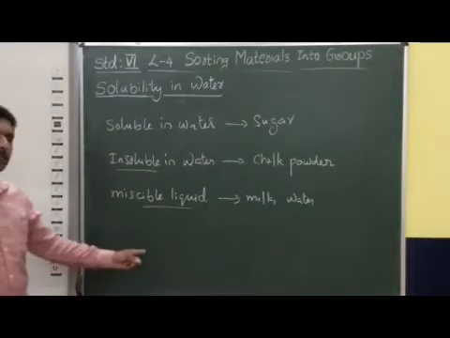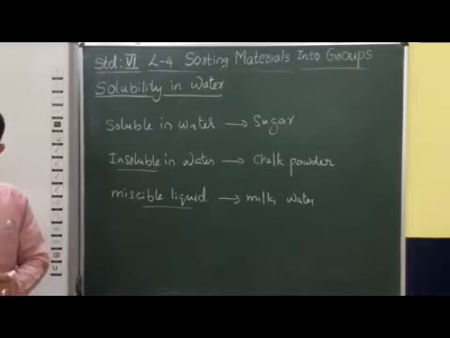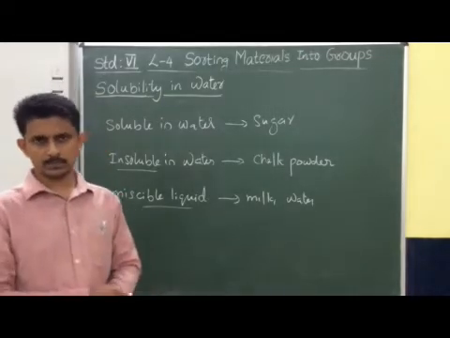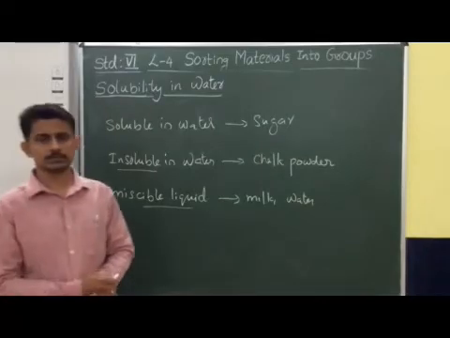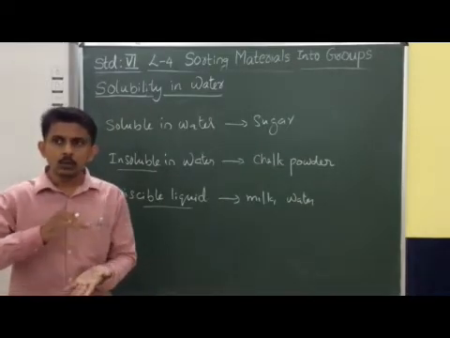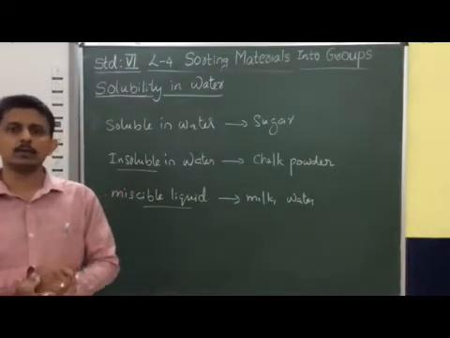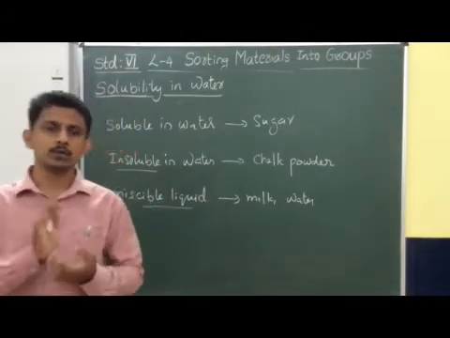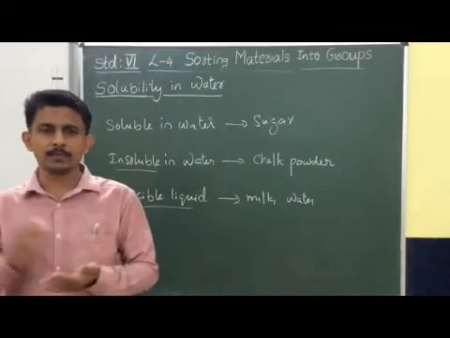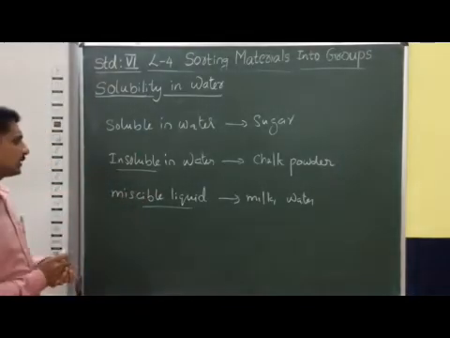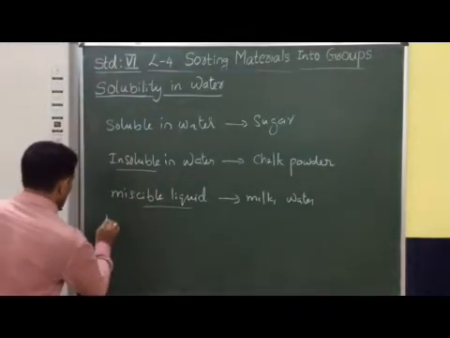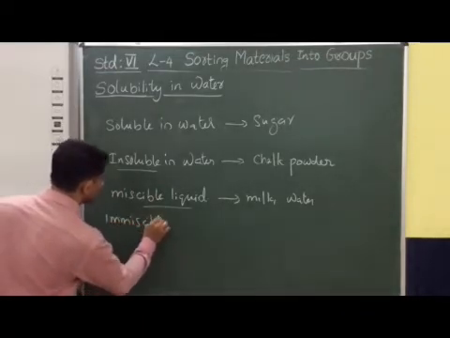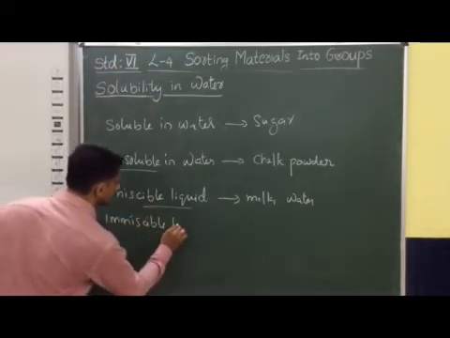Now when we are considering water and oil, suppose some amount of oil is added to this water. You can see that oil is forming a separate layer on the surface of the water. That means oil will not dissolve in water. They are forming a separate layer. Such types of liquids are known as immiscible liquids.